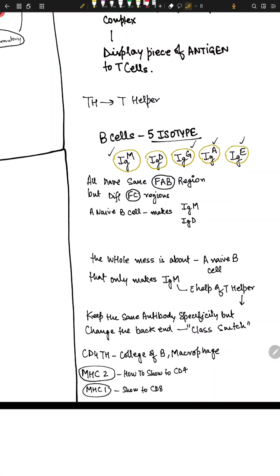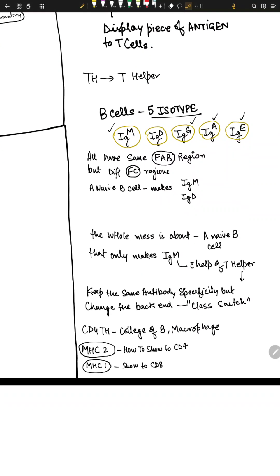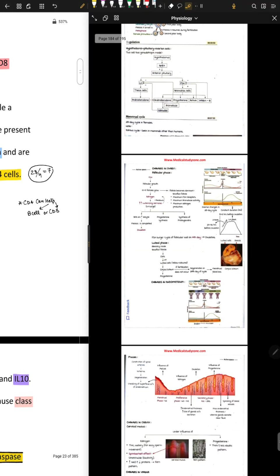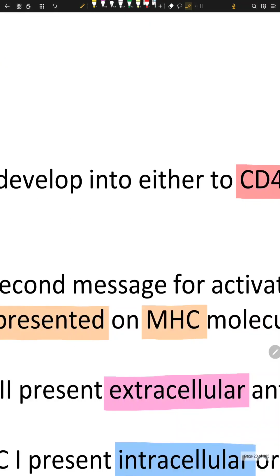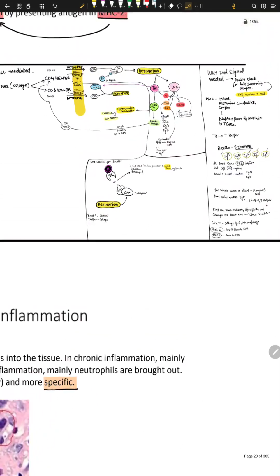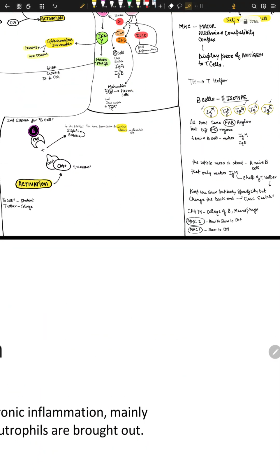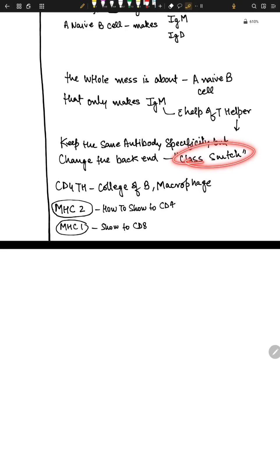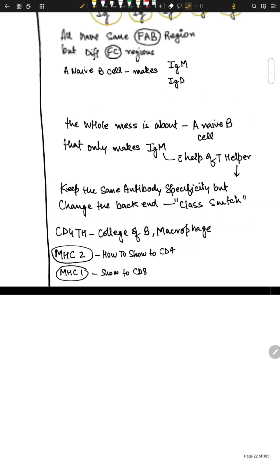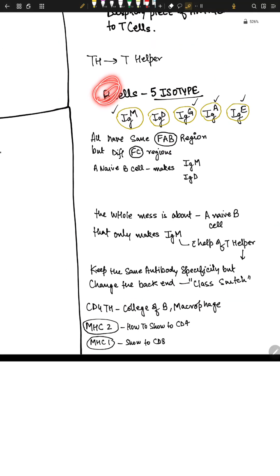Another concept to understand is that when we change these classes, we call this class switching. We keep the same antigen specificity, but we change the backend. So CD4 TH is the college of B cells and macrophages. I just told you these are B cells, immature plasma cells, and macrophages, which are immature monocytes.